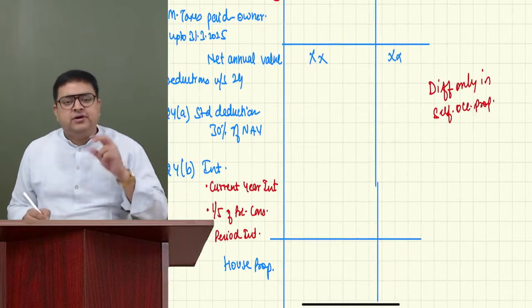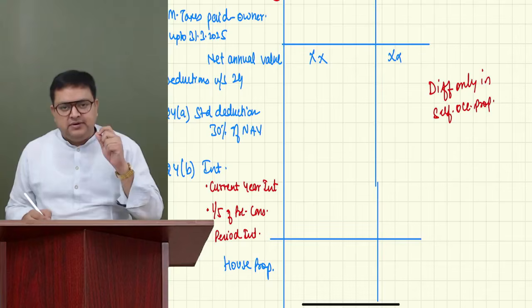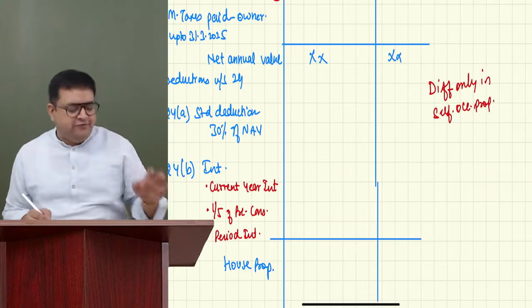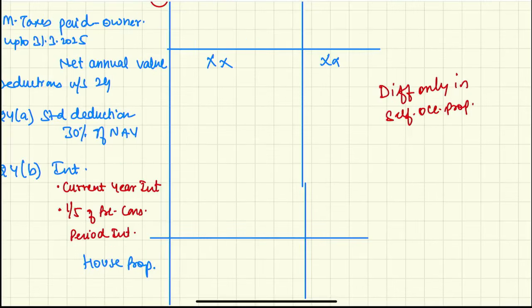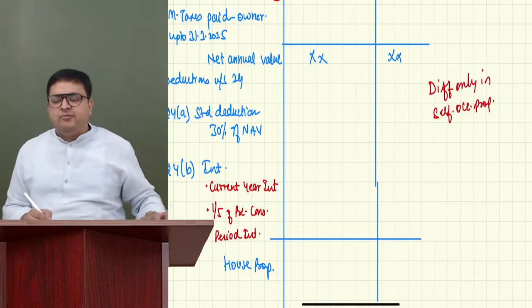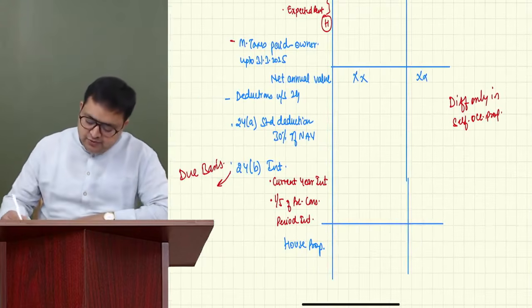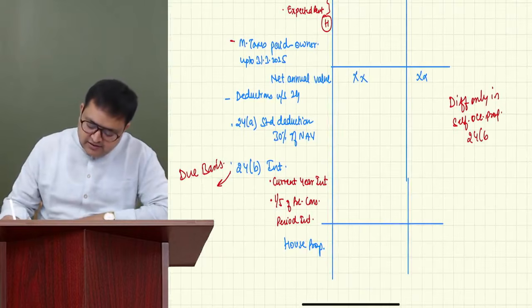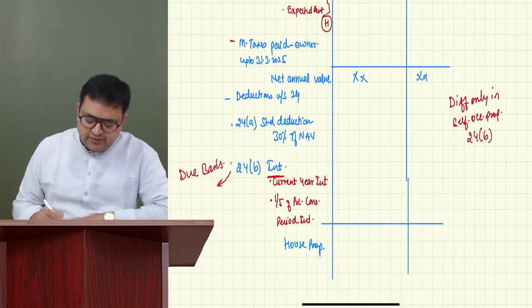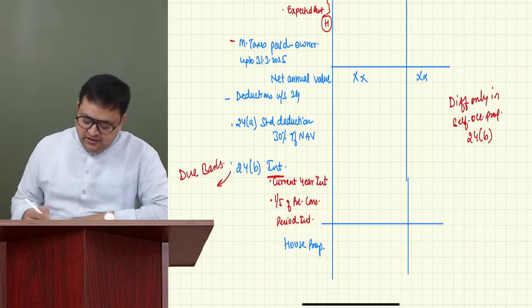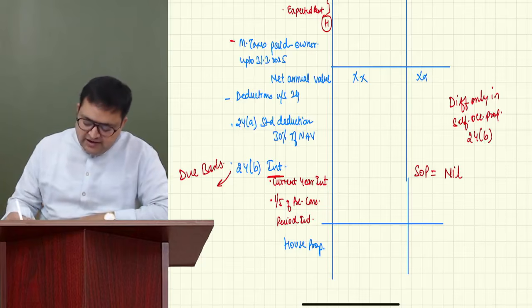Guys, if you talk about the let-out property, I will say there is no difference. For let-out property, there is no difference. But in case of self-occupied property, there is a difference, and that too under 24B, that is interest on borrowing. If it is self-occupied property, then under 24B, you don't give any reduction, nil.